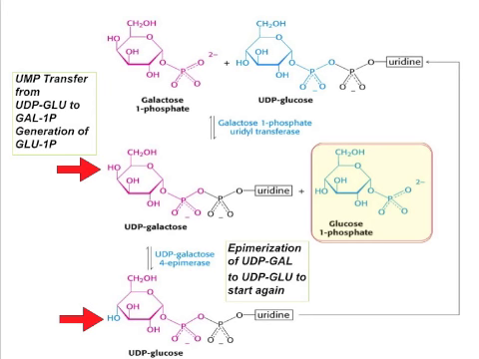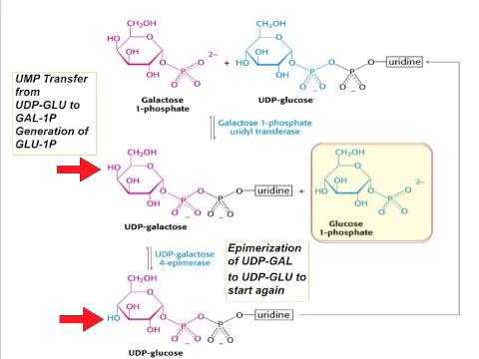Now we're going to see this pathway written in two different ways to help you to understand what's going on. Now that we've trapped galactose 1 phosphate, we're going to do a little bait and switch. We're going to take galactose 1 phosphate and trade it off for a glucose 1 phosphate. And the donor molecule is going to be UDP glucose.